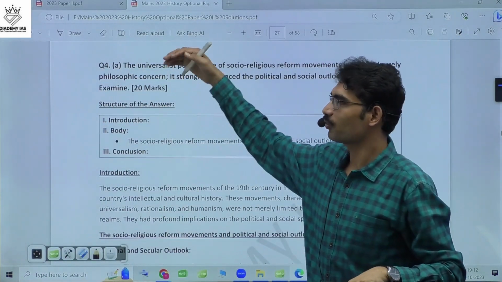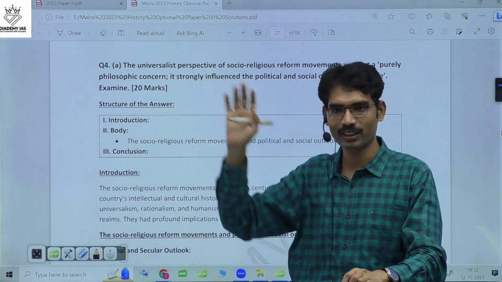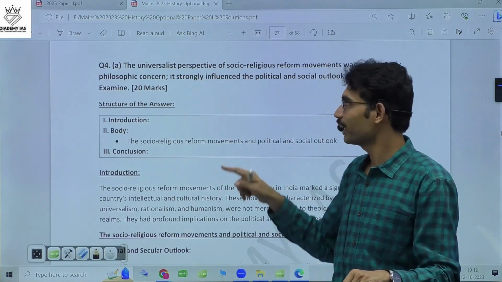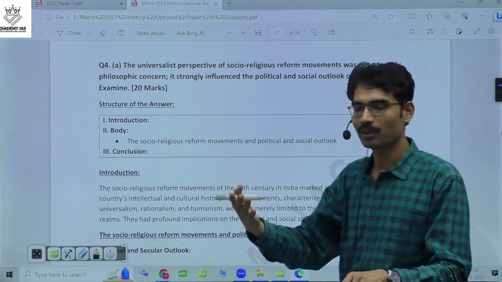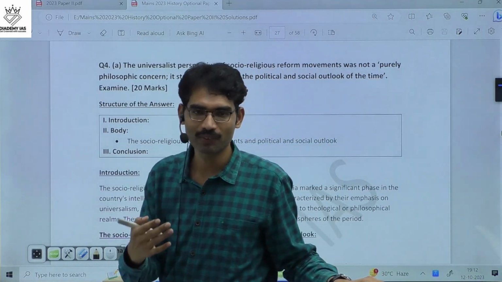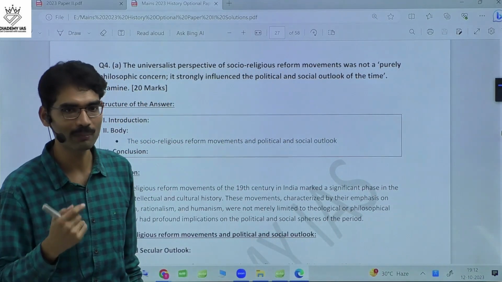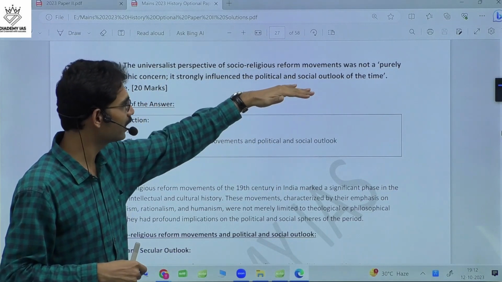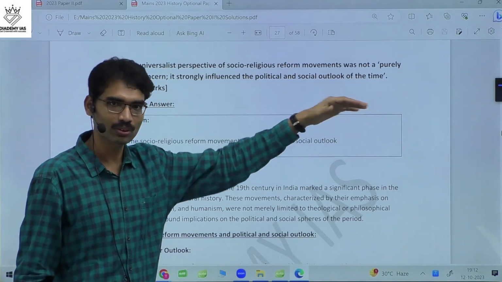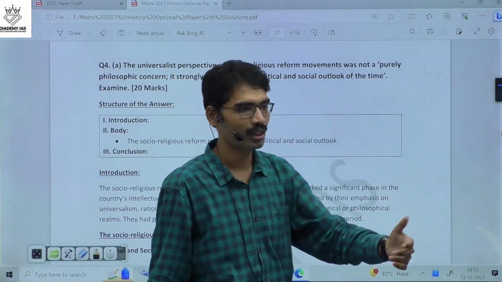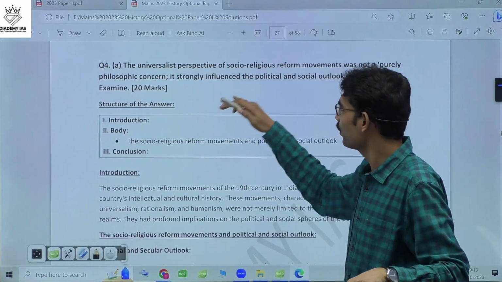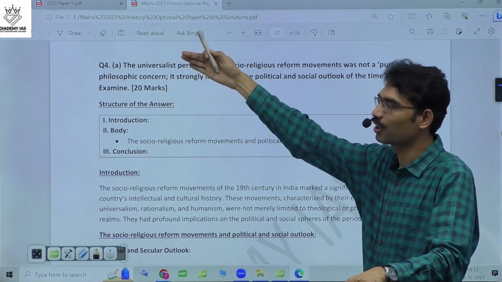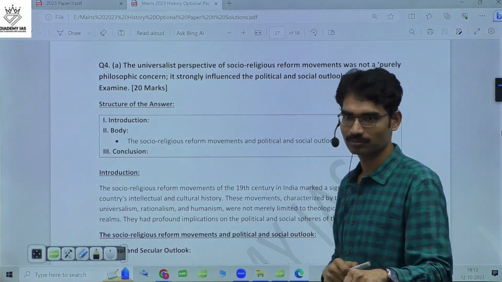Not only about Vedantic, not only about philosophic concerns they were talking. They were talking about the unity of the people. They were talking about social evils like sati, widow remarriage. They were talking about poverty. They were talking about divisions within the society. So they highlighted political problems and social problems along with philosophic issues.